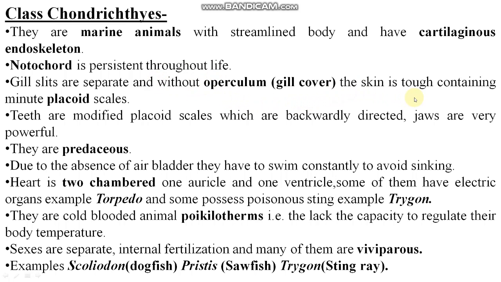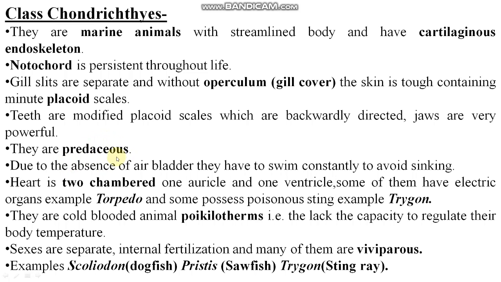The skin has minute placoid scales, right? Here placoid scales are present in the members of class Chondrichthyes. Teeth are modified placoid scales which are backwardly directed. Jaws are very powerful. They are predaceous.